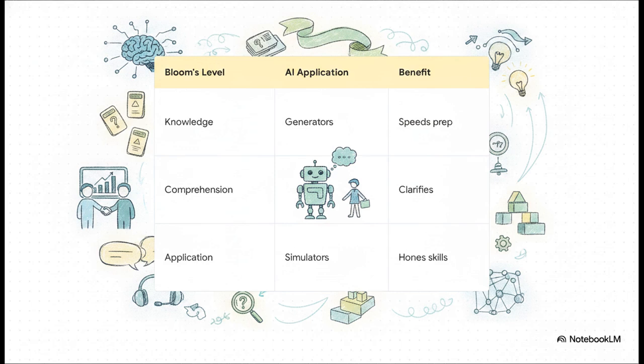And this exact same transformation is hitting the education sector too. Using Bloom's taxonomy as a guide, AI agents are stepping in at literally every cognitive level. For foundational knowledge, they're acting as custom mnemonic and flashcard generators to improve recall and speed up study prep. Up at comprehension, students are using them as on-demand tutors to clarify tricky concepts, basically asking the AI, hey, explain this to me like I'm 5. But the real magic happens at the application level. Educators are using AI as stakeholder simulators, which allows students to role-play with an AI that's acting as a confused client or maybe a strict stakeholder. It hones their professional communication dynamically, in real time.